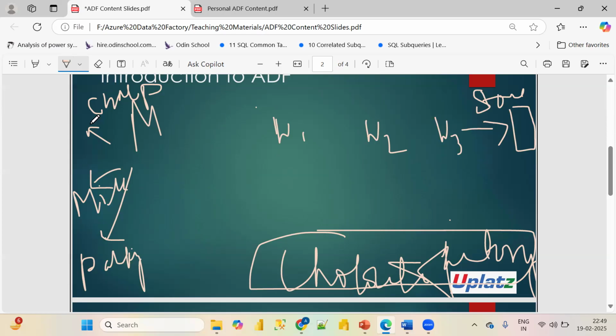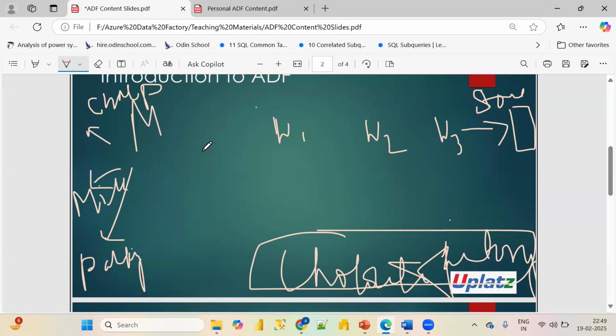So first he has a great connection with these people, and now he has three workers: worker one, worker two, and worker three. For this type of person, it is very easy to establish a chocolate factory.